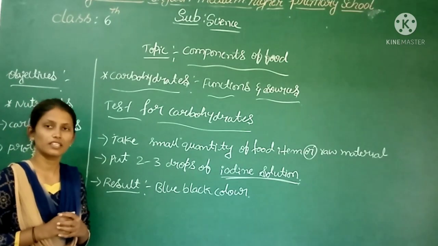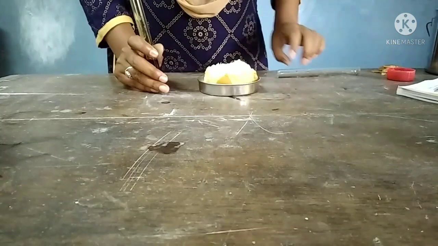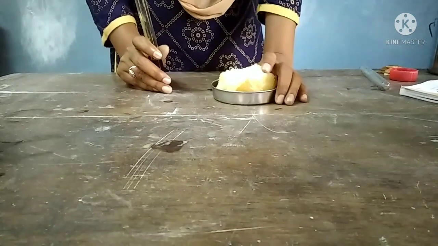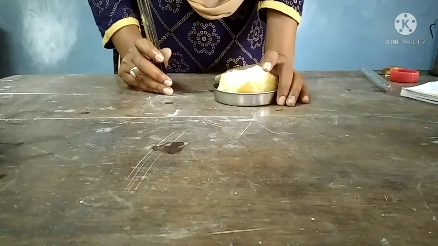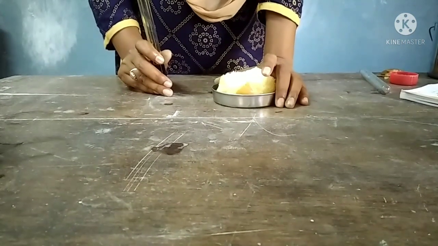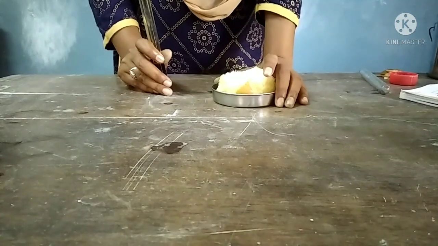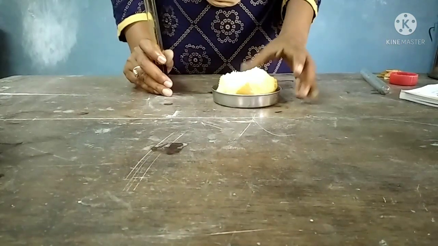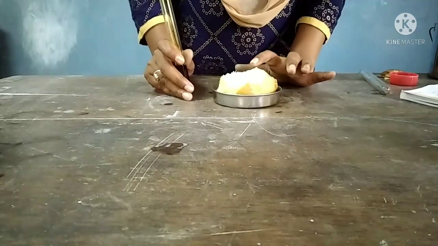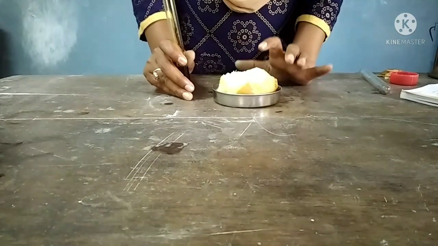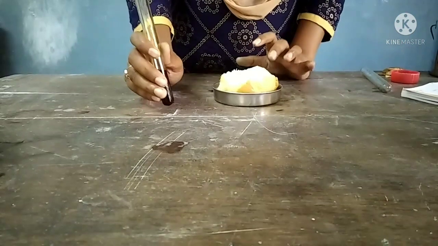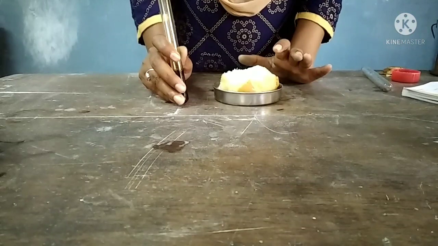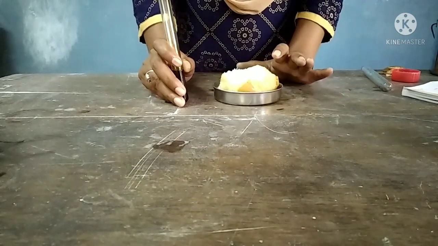Now let us start the activity. Dear children, now let us do the test for starch, which we also call the carbohydrate. Here starch is one of the units of carbohydrate. Now let us begin with the test for starch. To do this test we need a food item. Here I have taken bread as the food item and the iodine solution as we prepared before. So these are the materials required for the test for starch.